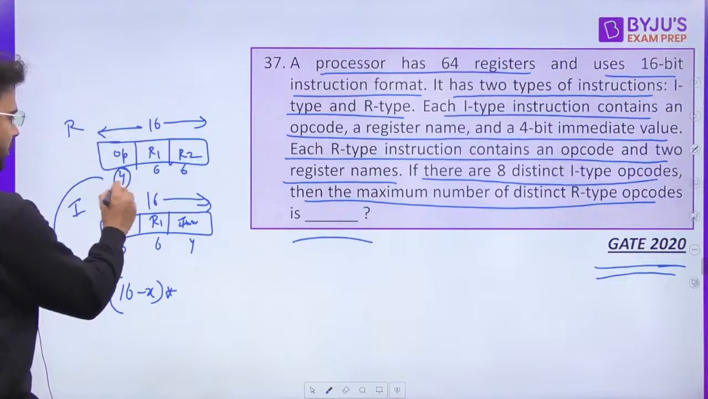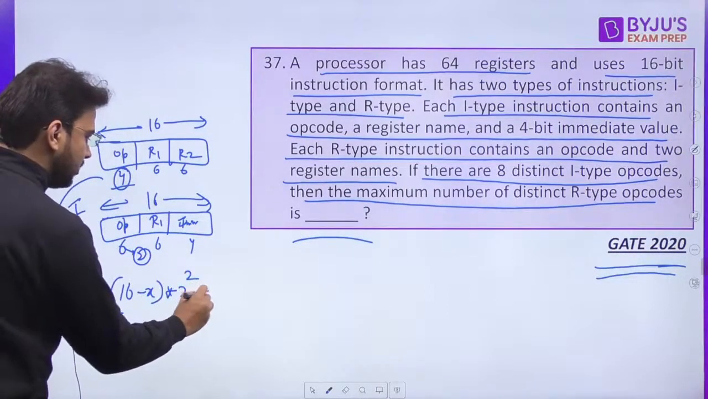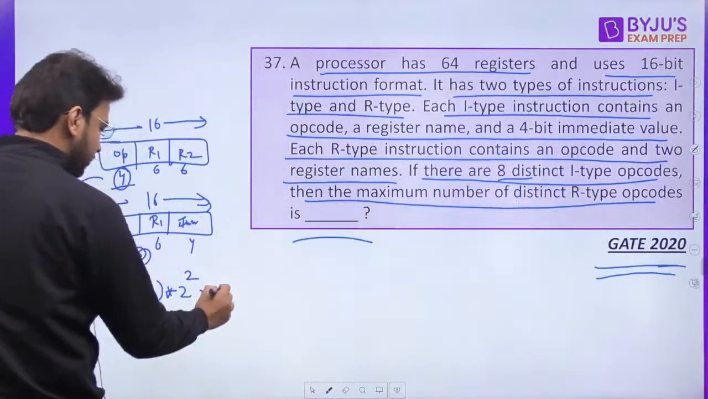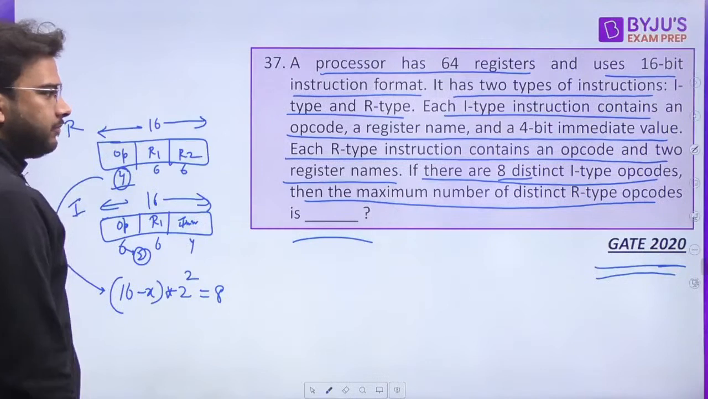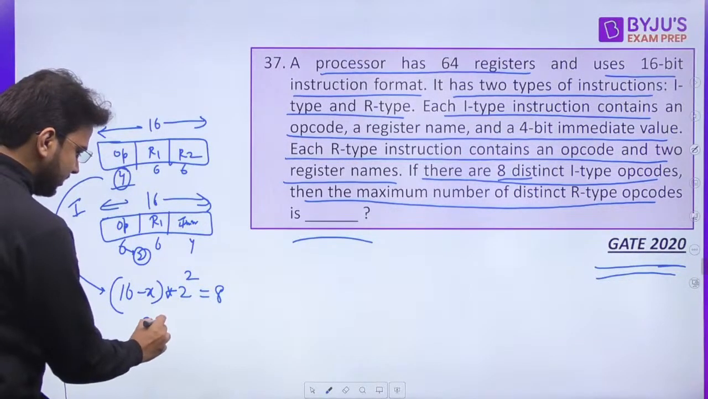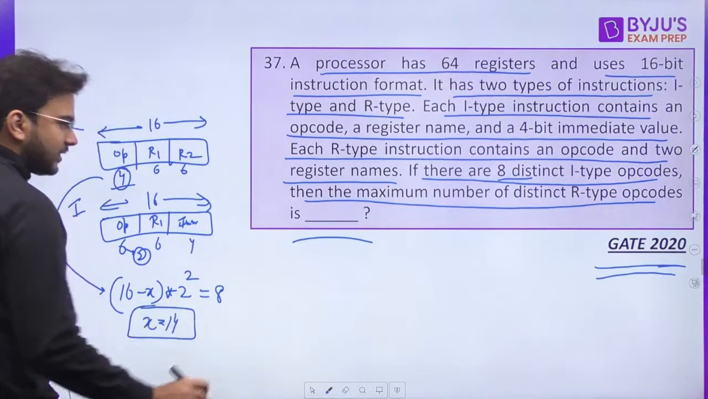Out of 6, 4 is used, 2 bits are remaining. So that is going to be 2 raised to the power 2. And this is equal to what? 8 distinct I type opcodes. So if you solve this, X is 16 minus 2, that is going to be 14. 14 is the correct answer.